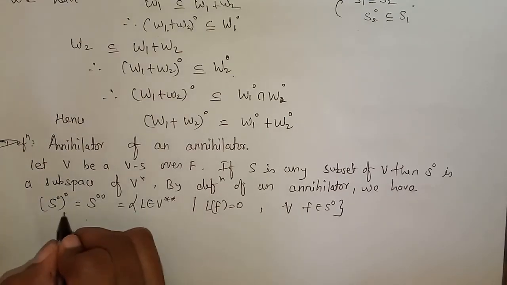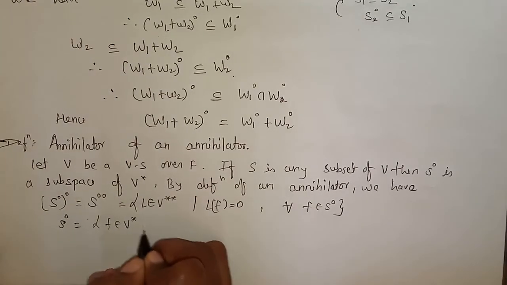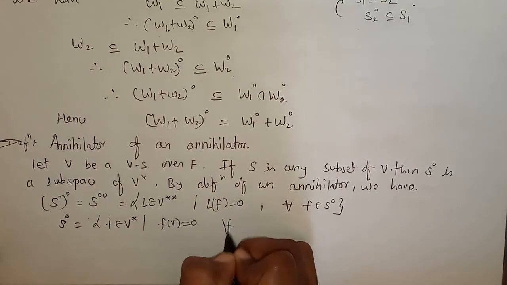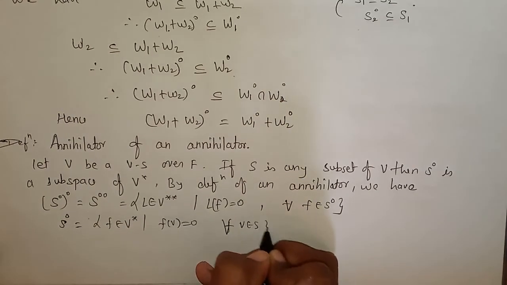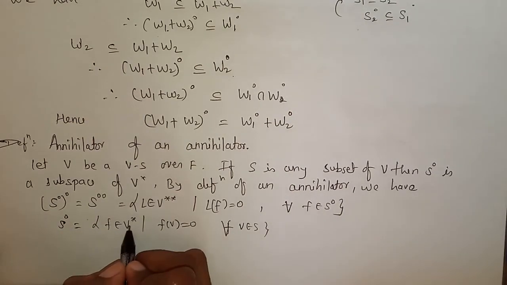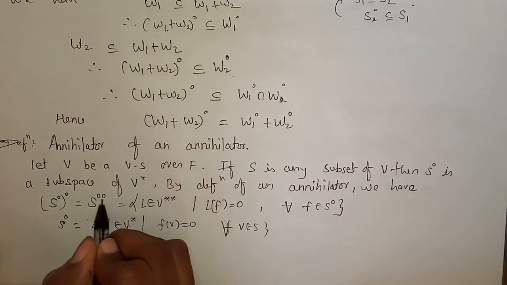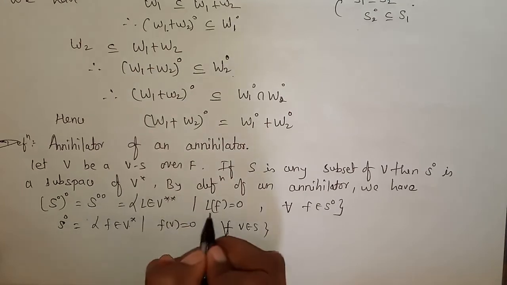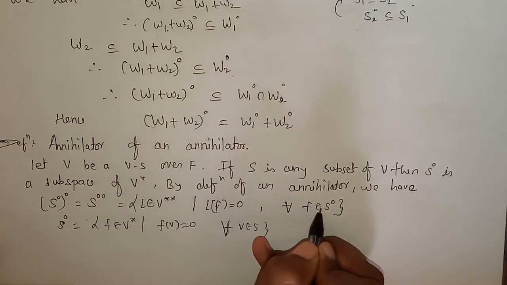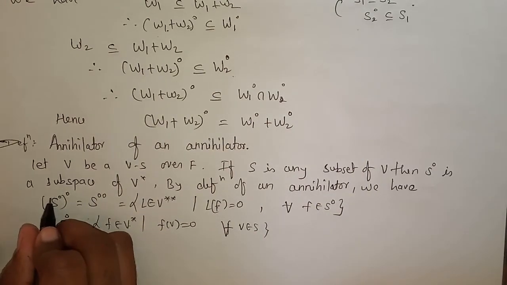Now in S naught, see, S naught is what? All F belongs to V star such that F of v is equal to 0 for all v belongs to S. So according to this, now we are talking about the next set. After V star, the next one is V double star. So S double naught is all L belongs to V double star such that L of F is equal to 0, where this F belongs to S naught.